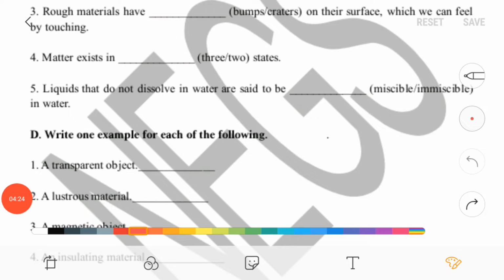Fourth one, matter exists in 3 states. Fifth one, liquids that do not dissolve in water are said to be immiscible in water. That means these are called immiscible liquids.